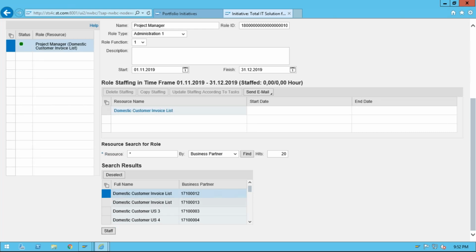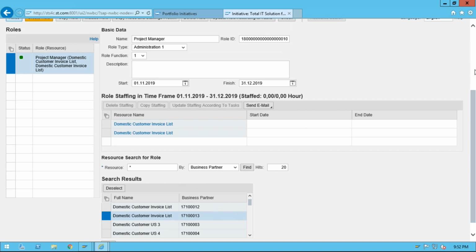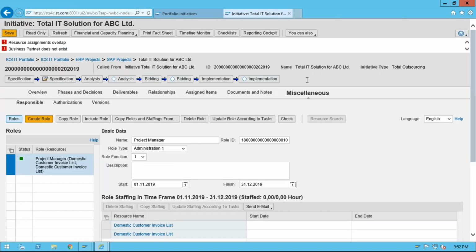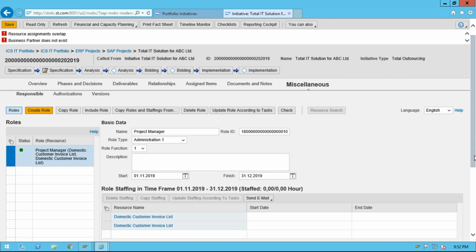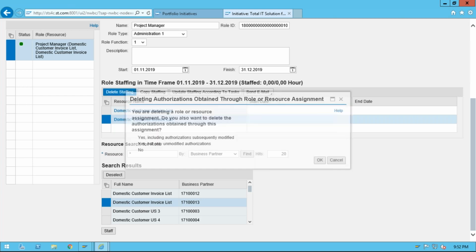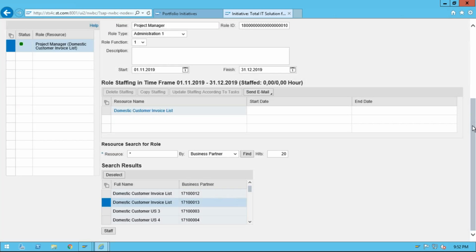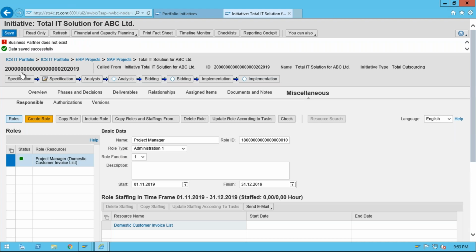Okay, I need to staff one more. Let's say these are the two staff who will work on this. You can enter the start date and end date. I'm not going into this much detail as of now, because the focus is to understand the process first. So resource assignment overlap, business partner does not exist, some issues there. So let me delete some staffing here. Select delete staffing. Business partner does not exist.